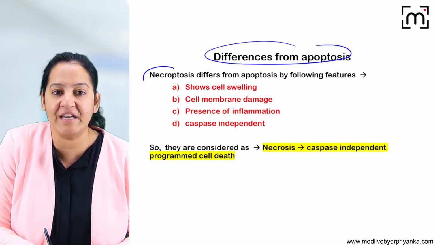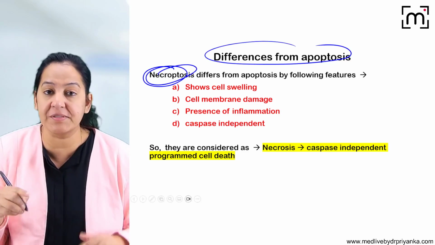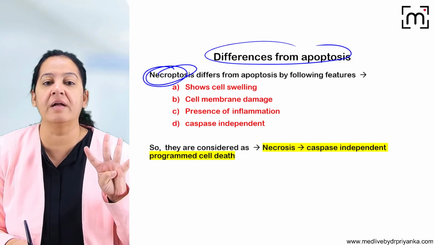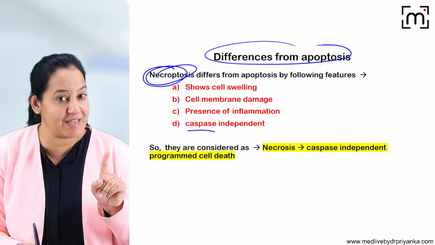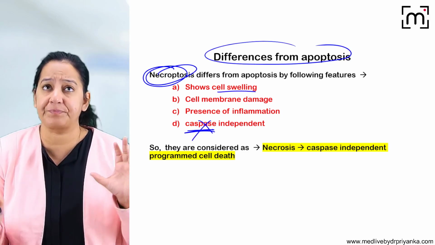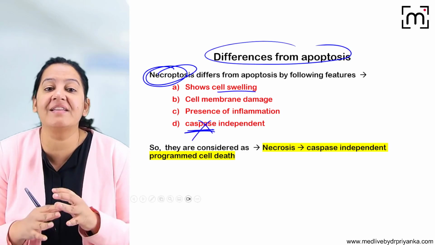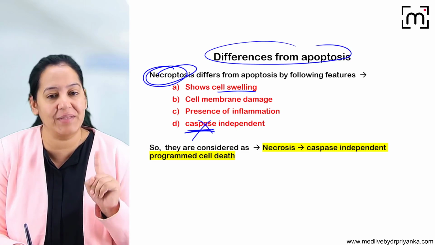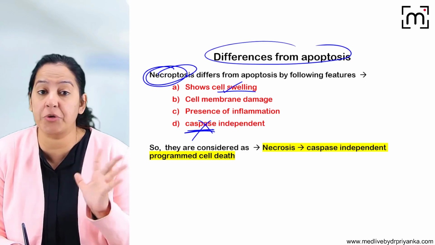Can you tell me how I can differentiate necroptosis from apoptosis? Four differences are there. Number one, in apoptosis, caspases are always involved. Here caspases are not involved. Number two, in apoptosis, the cells shrink. Here the cell is swelling like the necrosis. So that is the difference. Cell is swelling, not shrinking.